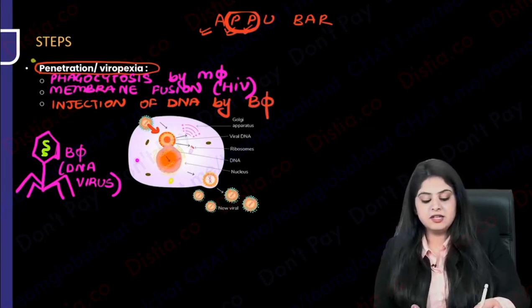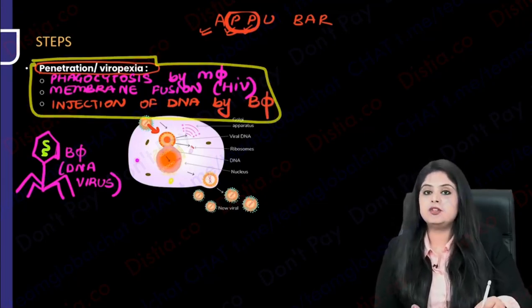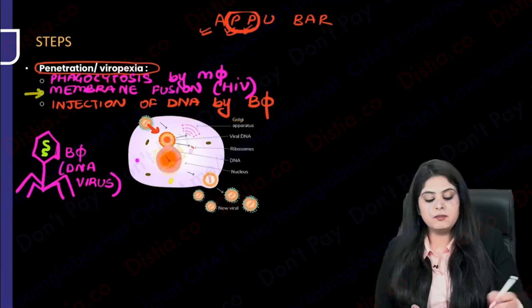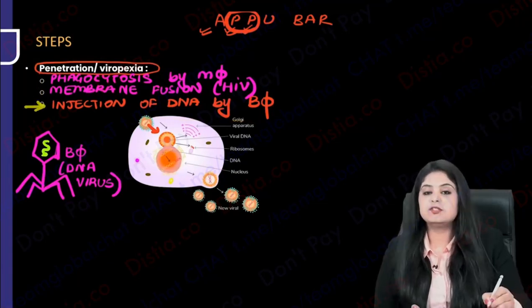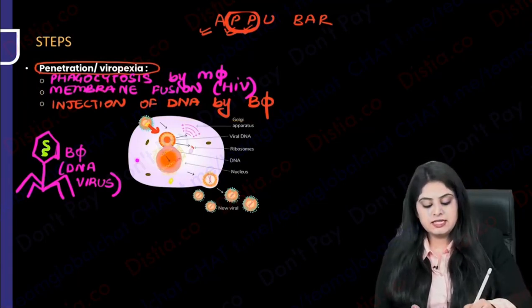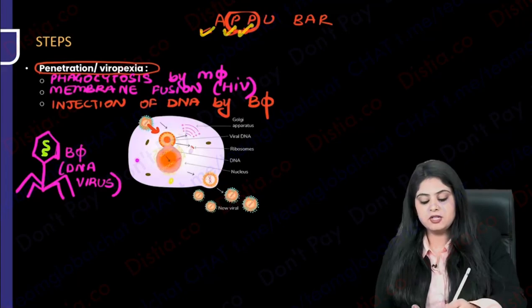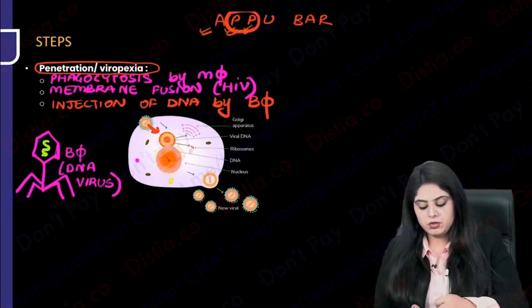So what are the three ways by which the virus will finally penetrate into our cells? Number one, by phagocytosis. Number two is going to be by membrane fusion. And number three is going to be injection of the DNA only. So the virus doesn't come, only its DNA comes. Attachment is done, penetration or pexia is done. Now what do we move on to next?